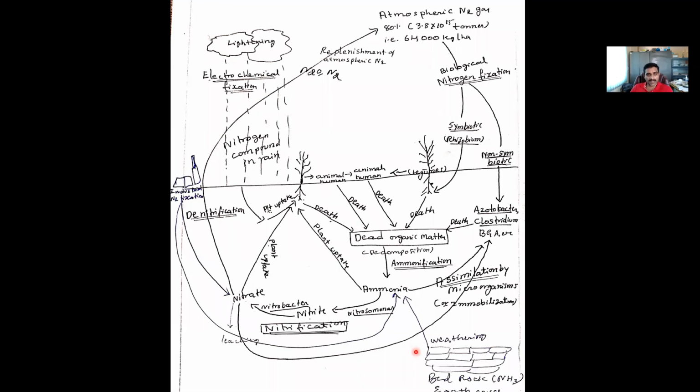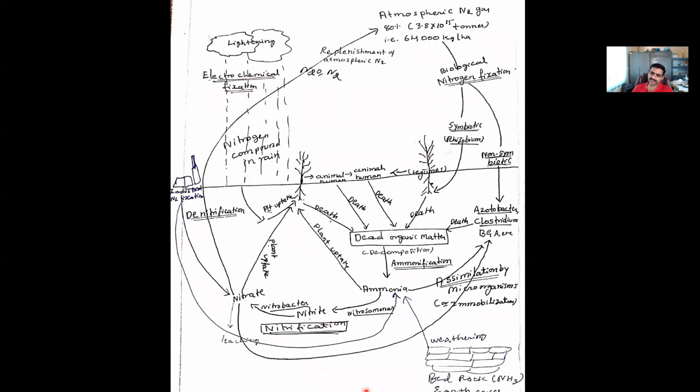Even the rocks present in the earth crust, the bed rocks, hold a huge amount of ammonia in them. So these rocks, with time at a very slow rate, by the process called weathering, will release this ammonia. This ammonia will also be converted into nitrate. It will be taken up by plants, or it will escape to the atmosphere by denitrification. And this nitrate is also lost through leaching. And this ammonia also will be lost to the atmosphere through volatilization. Okay, this is the nitrogen cycle.